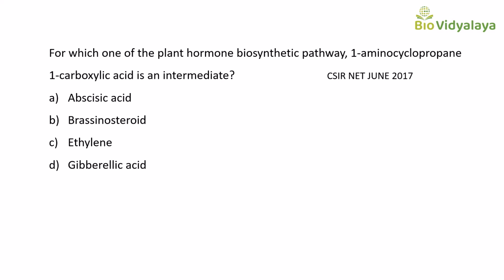So here, 1-aminocyclopropane-1-carboxylic acid, that means ACC, is an intermediate. I already told you that ACC is an intermediate in the Yang cycle, that means the ethylene biosynthetic pathway.